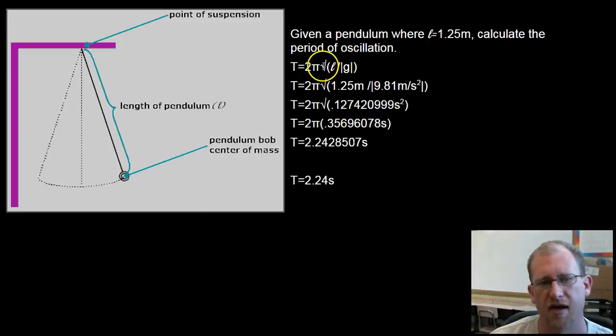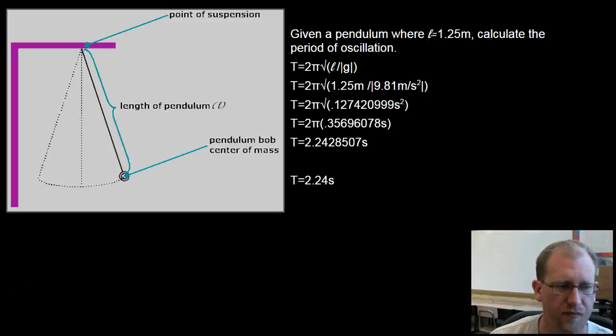So 2 pi times the square root of L divided by the absolute value of g, the absolute value of g being 9.81 meters per second squared. L is 1.25 meters. We do the division, we get this. We take the square root, we get this. We multiply by 2 pi, we get 2.2428507 seconds, or correcting for significant digits, 2.24 seconds.